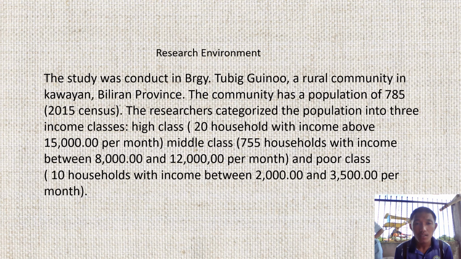The study was conducted in Barangay Tubig, Ginoo, a rural community in Kawayan, Biliran Province. The community has a population of 785 per the 2015 census. The researchers categorized the population into three income classes. High class: 20 households with income above 15,000 per month. Middle class: 755 households with income between 8,000 and 12,000 per month, and poor class: 10 households with income between 2,000 and 3,500 per month.